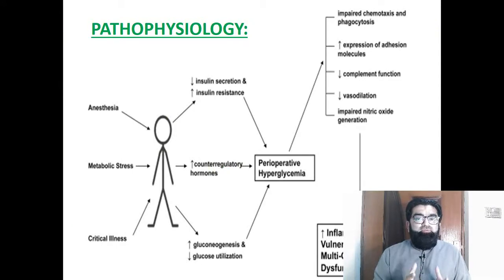So a little bit about the pathophysiology regarding diabetes mellitus. A patient is facing metabolic stress of surgery. Patient is having a critical illness for which he is undergoing an operation, and patient is undergoing anesthesia as well. So all these factors result in increased insulin resistance and decreased insulin secretion, increased counter regulatory hormones, and affecting gluconeogenesis and glucose utilization. So all these factors result in perioperative hyperglycemia, which can affect the body in different ways as shown in the picture.